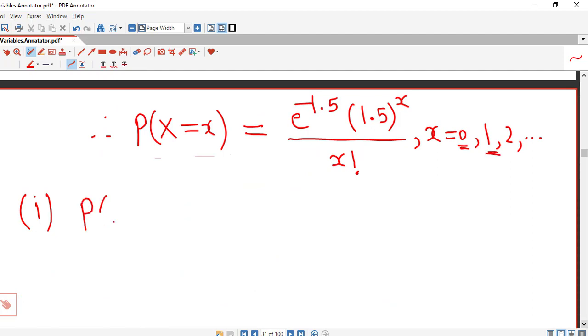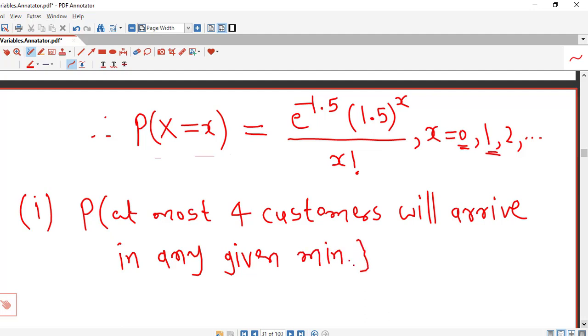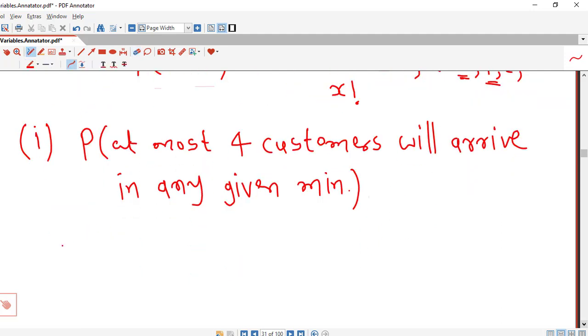So this event can be represented as capital X is less than or equal to 4.